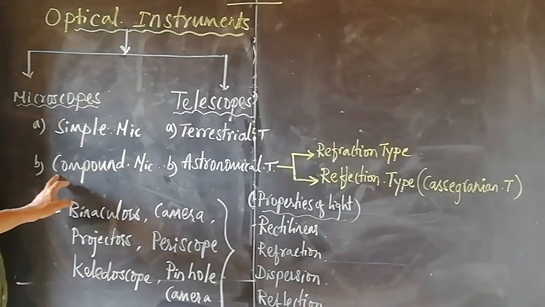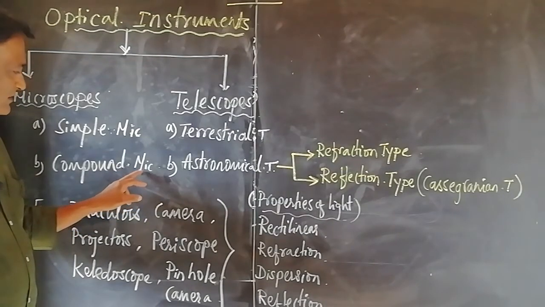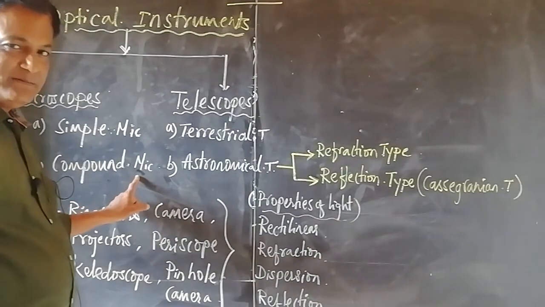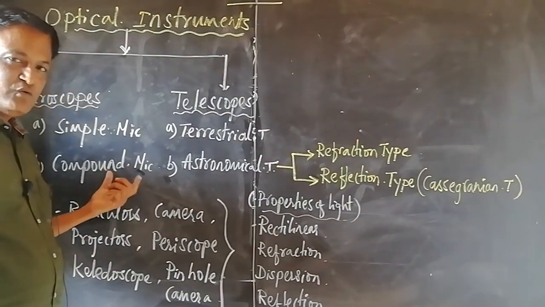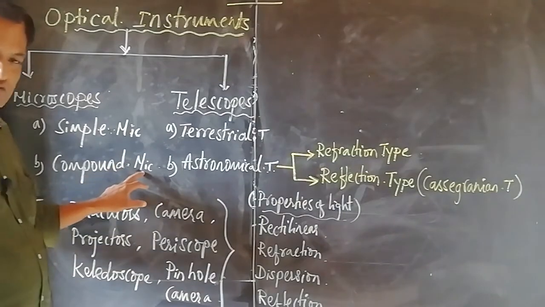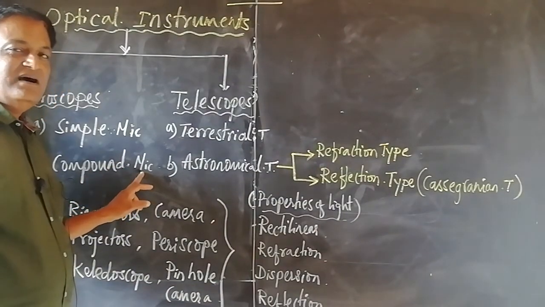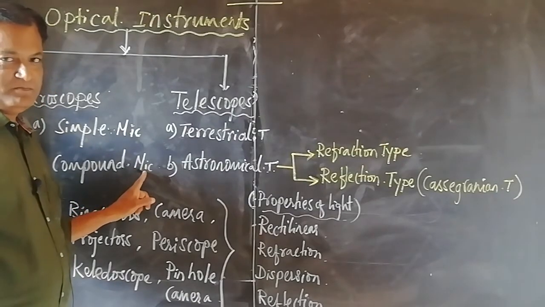In compound microscope, there are various types. The conventional microscopes what we use in our biology lab as well as in a physics lab comprise of two convex lenses. The various types of compound microscopes are oil immersion compound microscope and another one is ultra microscope.